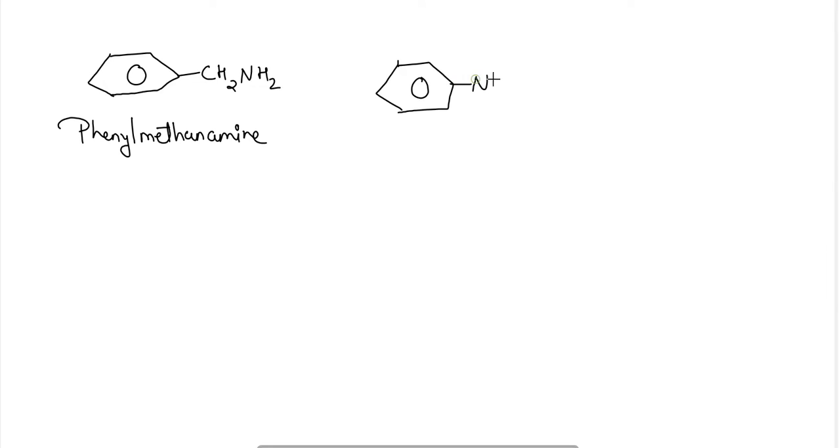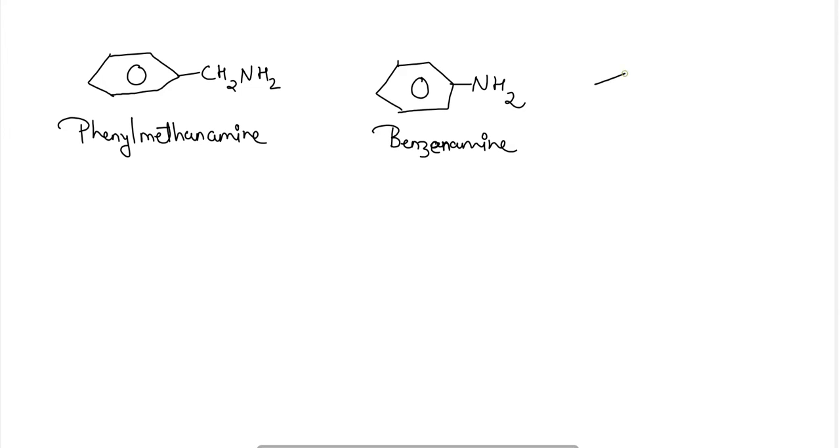Similarly, if the amine group is directly attached to the ring here, okay, that is the amino group here, then the name will be benzenamine. Okay, so like this is the IUPAC naming system for the amines. Sorry, it will be benzenamine. So benzenamine, or the common name you have seen before also, that is aniline.